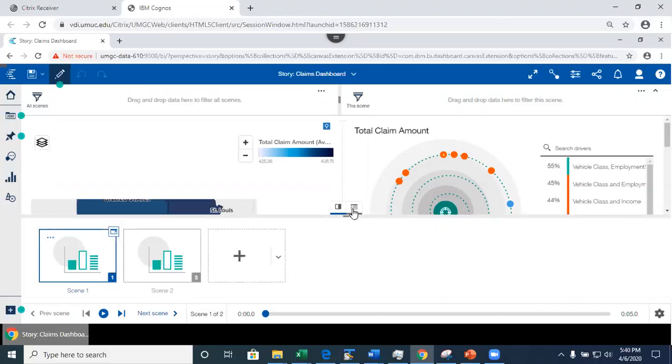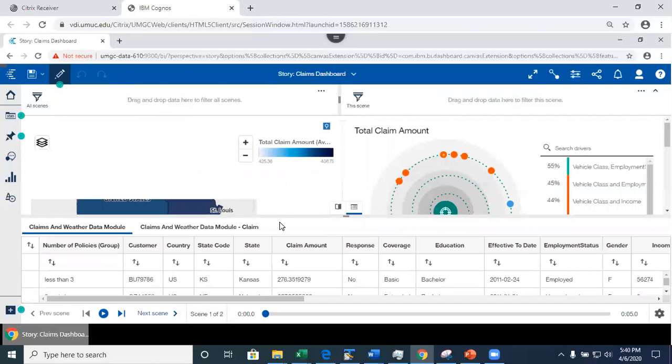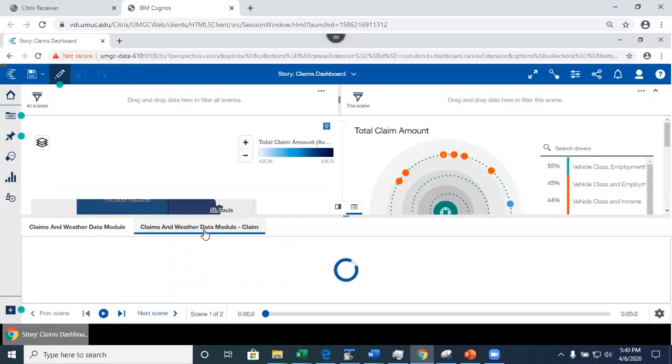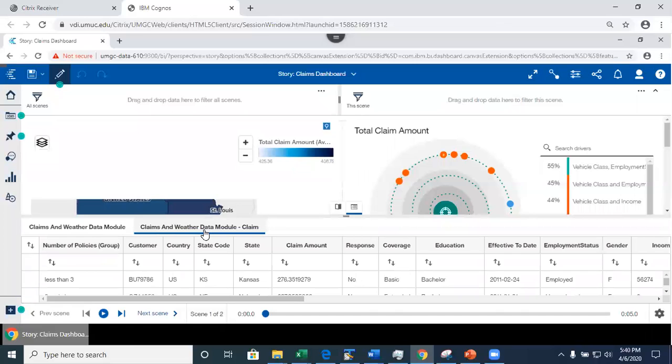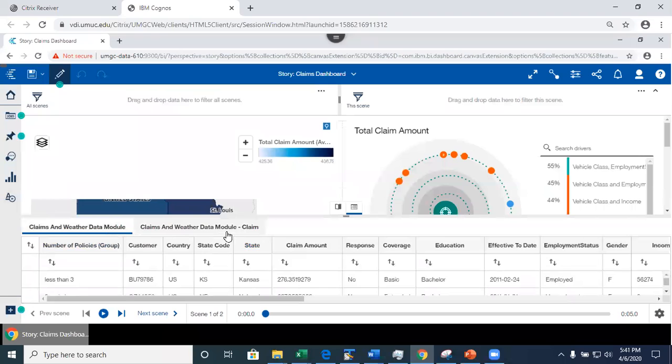Similar to the dashboard, I can see what data I'm visualizing, right? If I click in here, it will show me the data that is being visualized. So here, this is a data module. And in here, I believe this is the data that is used to build the data module. Oh, wait, this is a data module, right? Okay, there we go. And the data that I use to build the data module. See this? I see it twice for a known reason.